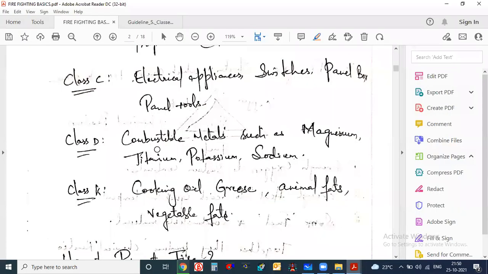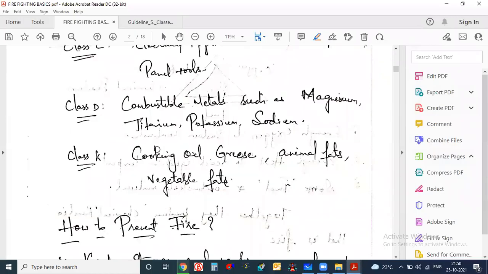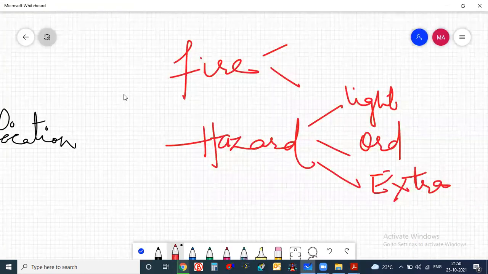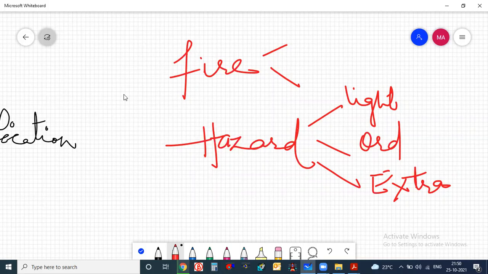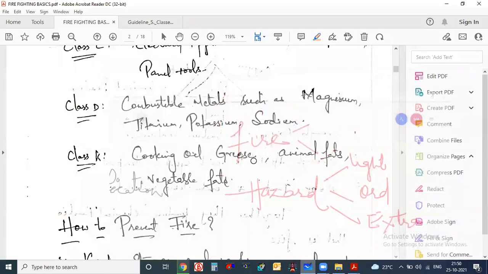This is a very basic thing about fire. We usually don't focus on these things, but this is for safety purposes. For example, if you go to any mall or any place, you will see danger signs, like don't go there, it is a high voltage area, 1100 volts. We usually don't follow these symbols, but they are used for protecting our lives. It doesn't have anything to do with the calculation. Even if you don't put those danger signs, nothing will happen, but from a safety point of view, you have to put them.